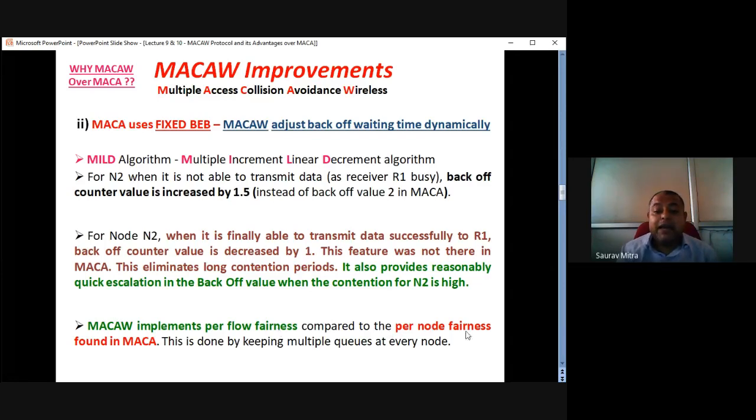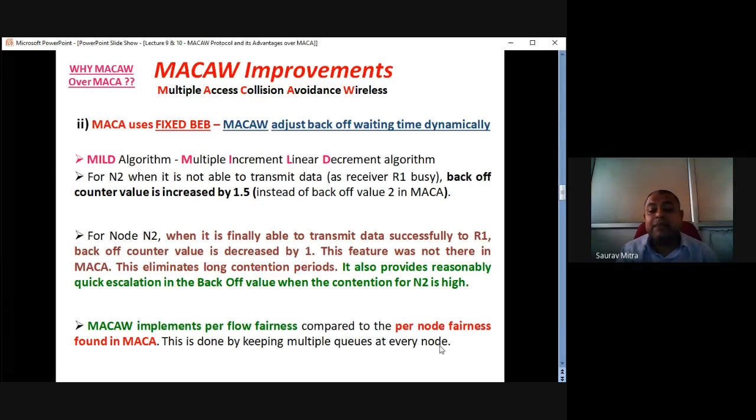Whereas MACA was giving per node fairness. So MACA was thinking that if a sensor is very important, then in MACA that node will be given all the bandwidth. But in case of MACAW, it checks the fairness of the link. So if any link wants to receive or transmit a huge amount of data, that link will be given more bandwidth. So MACAW implements per flow or per link fairness, whereas MACA is found to have per node fairness.